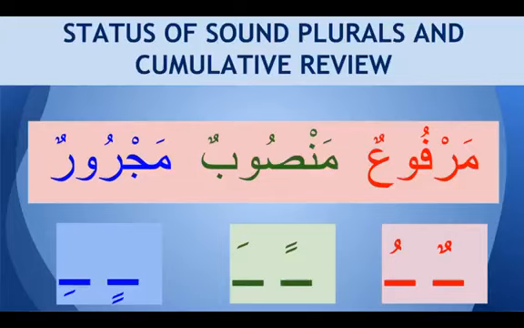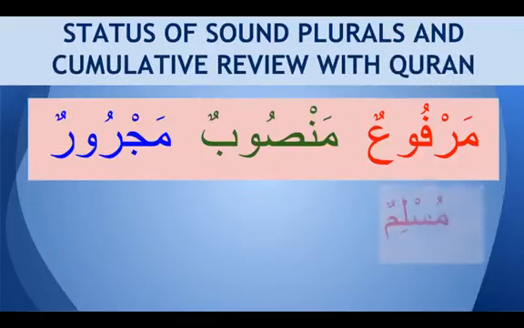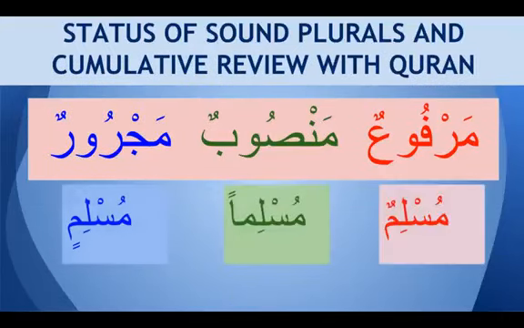So these fatha, damma, kasra you see mainly on singular nouns and on broken plurals, jam'u taksir, like tullabun, fujjarun, hujjajun, atibba'un. So these are all the plurals where you find these signs, and you know it is marfu, mansub, or majrur based on what these signs are. For example, we got muslimun, musliman, and muslimin. So the marfu, mansub, and majrur status depends on the signs. We know what is the condition of this word.